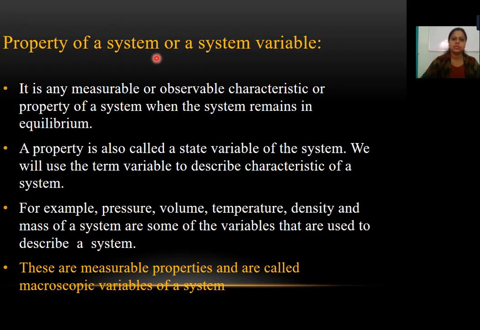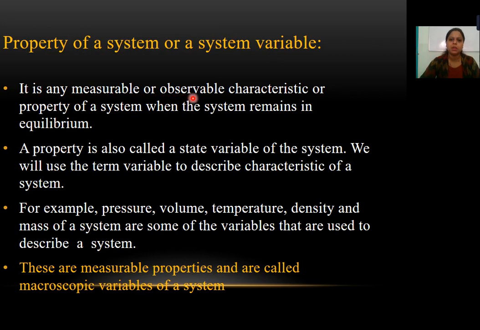A property of a system or a system variable. Now a system has some properties of its own, like the thermodynamic variables we have studied. In the last section, I guess we have studied the coordinates, like the variables pressure, volume, temperature, which give the specification of that particular gas or which can tell us more information about that gas. So this is the property of a system.